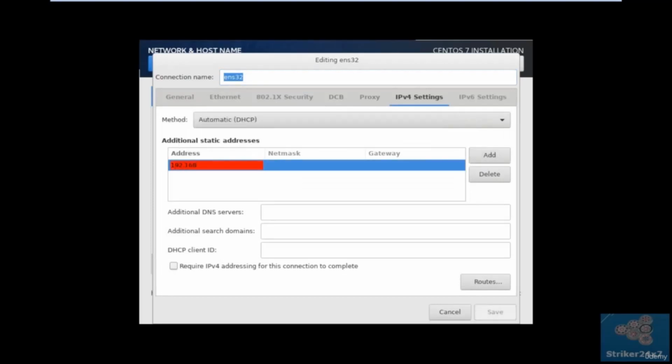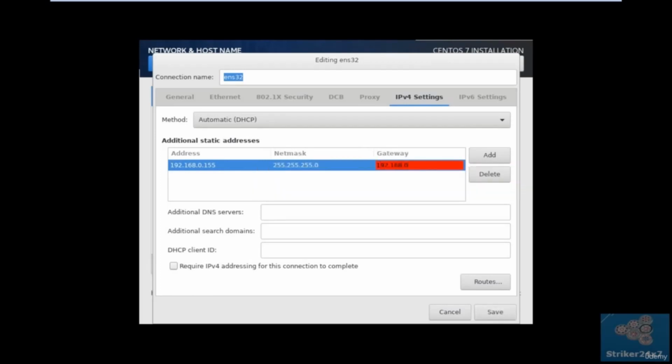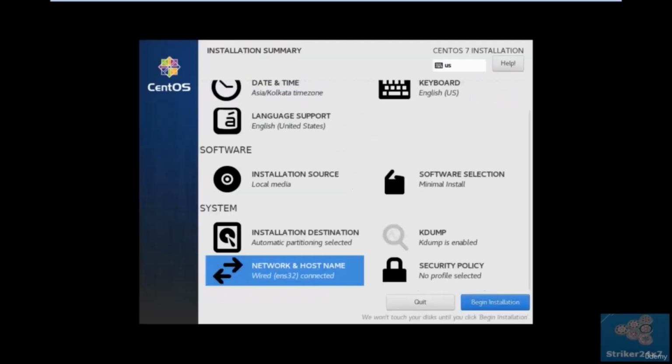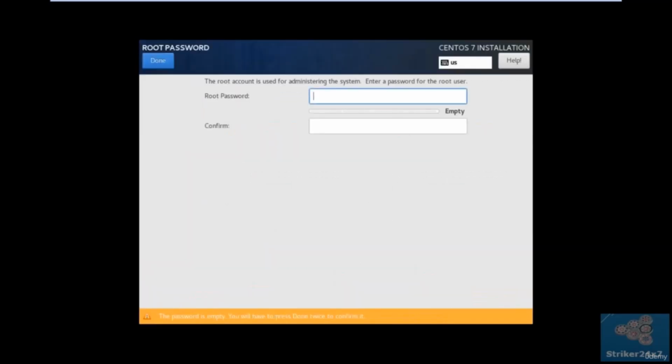And now we will turn on the network port. By default it's turned off, so whenever we start the installation of CentOS on any Linux base, on any virtual machine or any hardware machine or hardware server, we can enable the LAN port from the installation part. And now we will assign the default IP address for the server. Now the IP has been assigned successfully to the machine, and we click on done and we'll start the installation now.